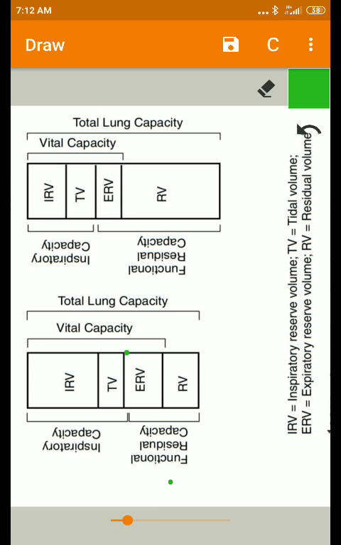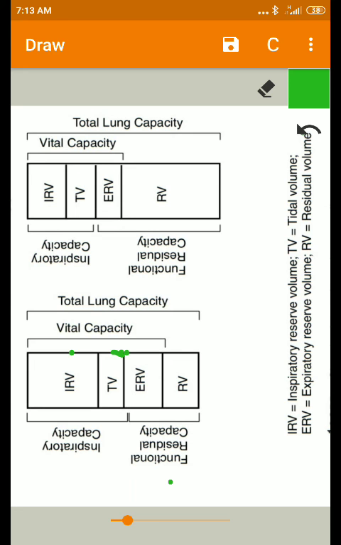Next one is the inspiratory capacity. It is the amount of air equal to the combination of inspiratory reserve volume and the tidal volume. Normally it is about 2.5 to 3.5 liters.